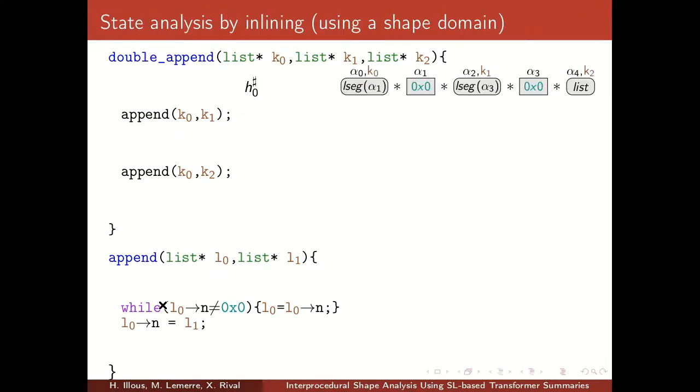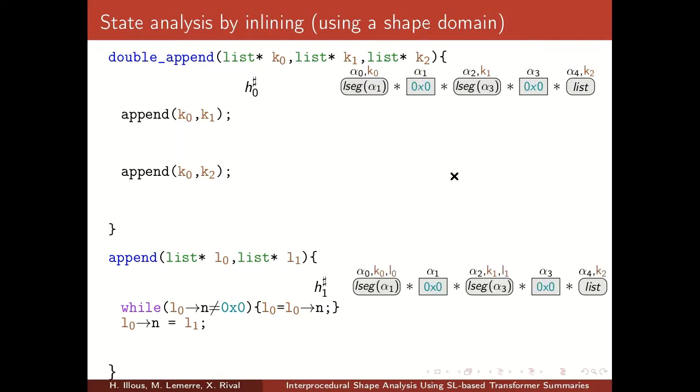Let's now focus on a specific state abstraction, which is a shape abstraction based on separation logic. What this formula describes is three linked lists. Key2 points to any linked list. Key1 points to a linked list, which is non-empty because this is the last cell. Key0 is also non-empty, and this is its last cell.